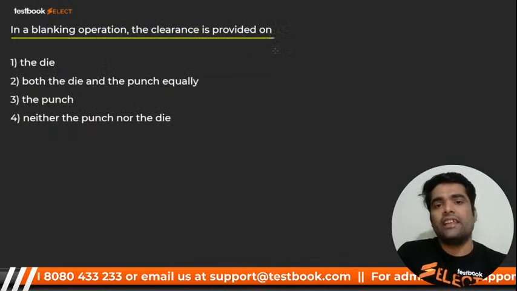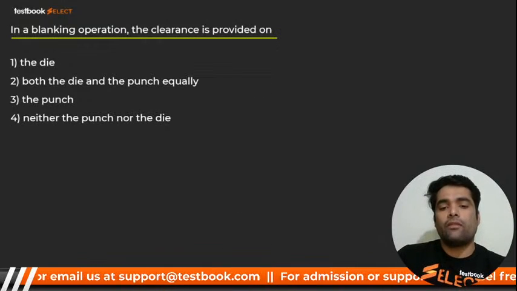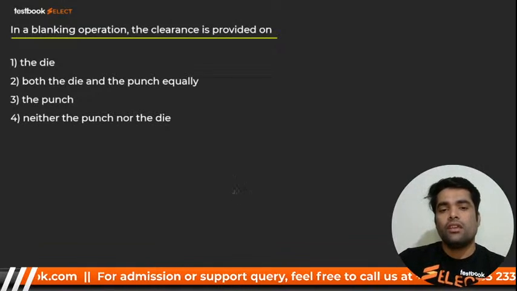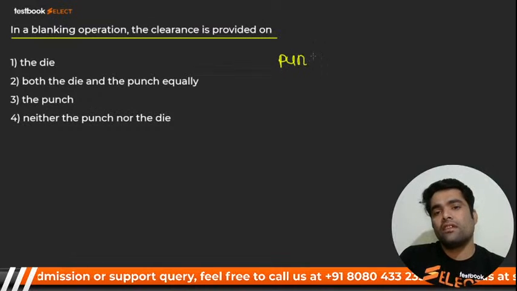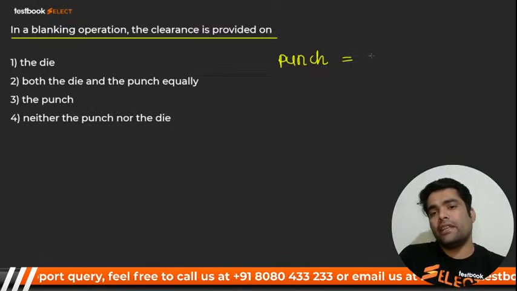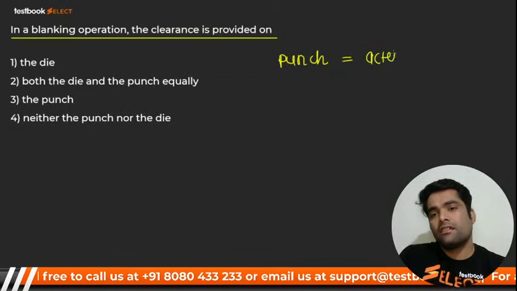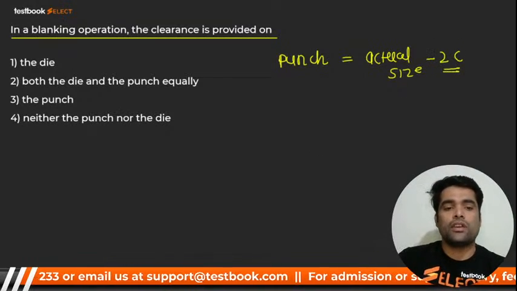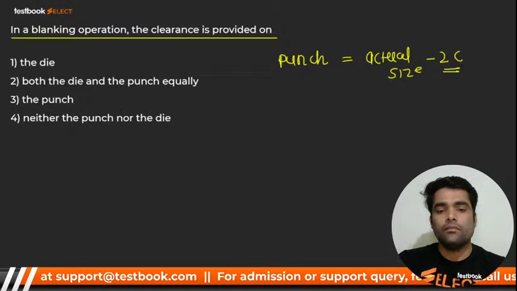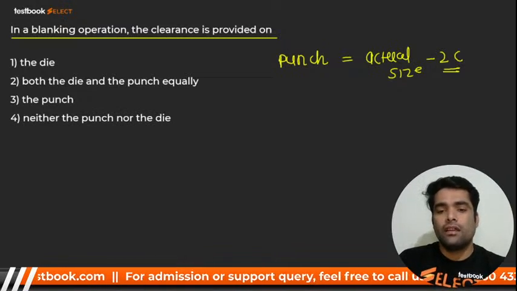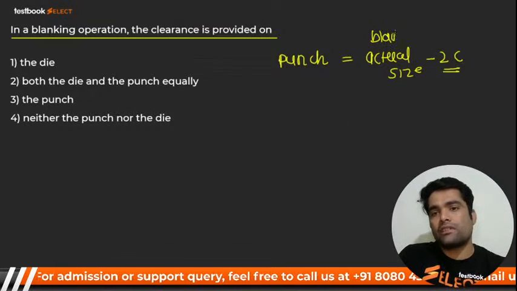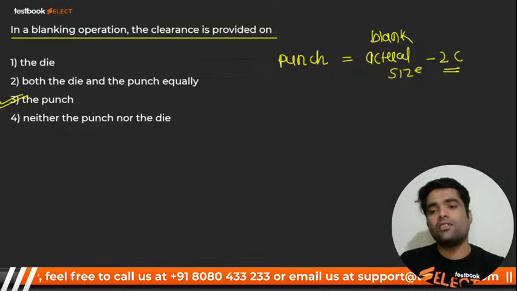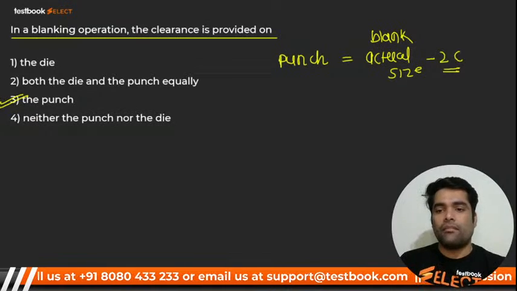In a blanking operation, the clearance is provided on what? In blanking operation we provide clearance on the punch. Punch size is equal to the actual size minus 2 into clearance, where the actual size is the blank size. Minus 2 into clearance, that is number 3, and the die is of exact size.